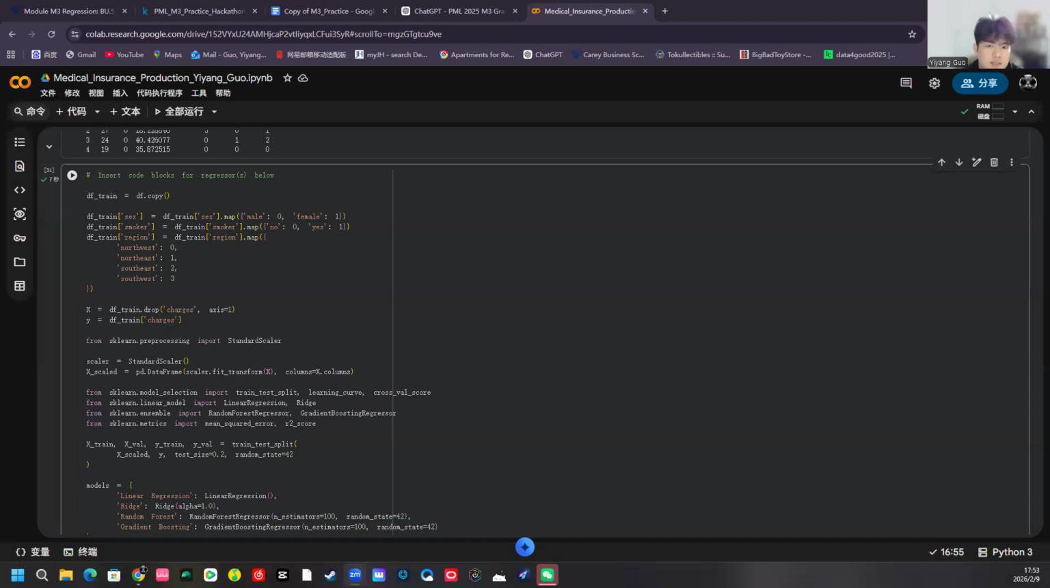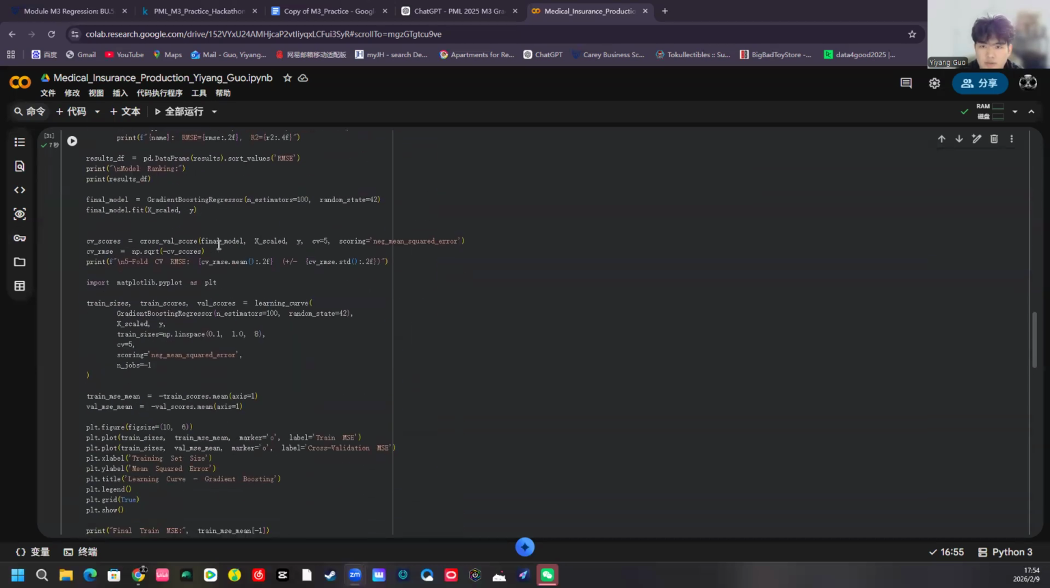Then I applied StandardScaler to normalize all features to have mean 0 and standard deviation 1. This ensures a fair comparison across models and helps gradient-based optimization converge faster. And I compared 4 regression models. Here are the exact results.